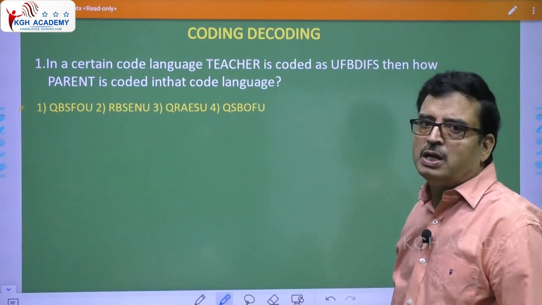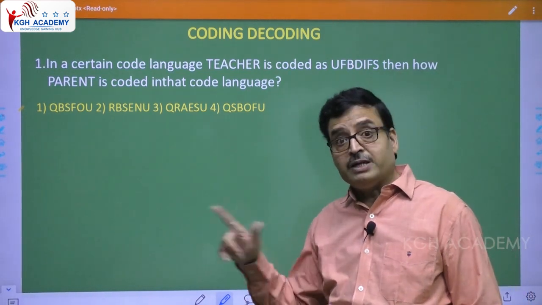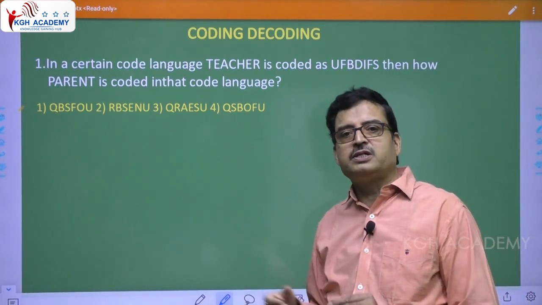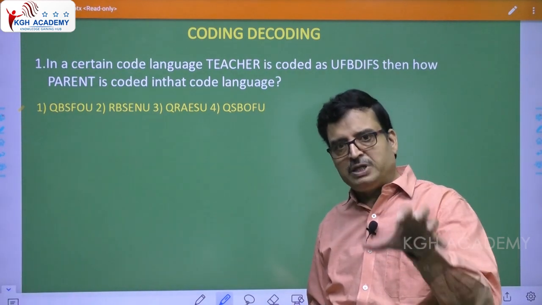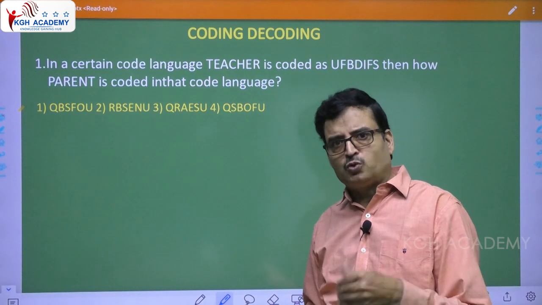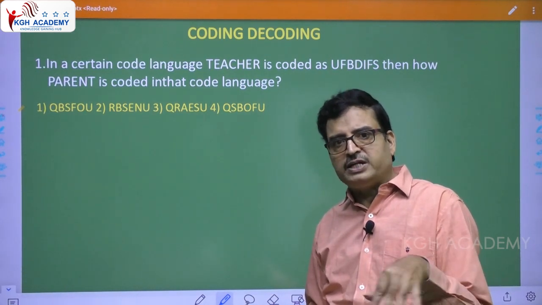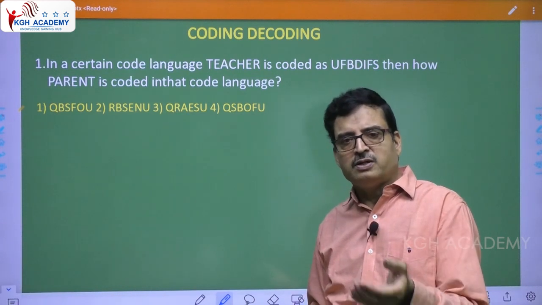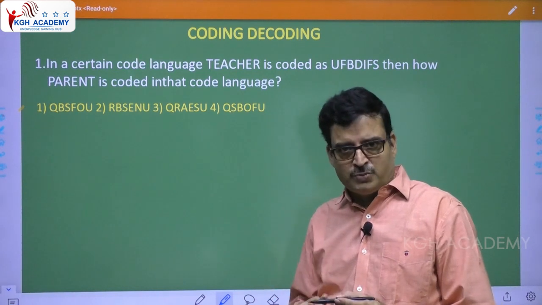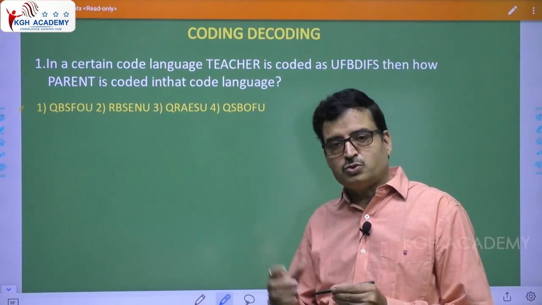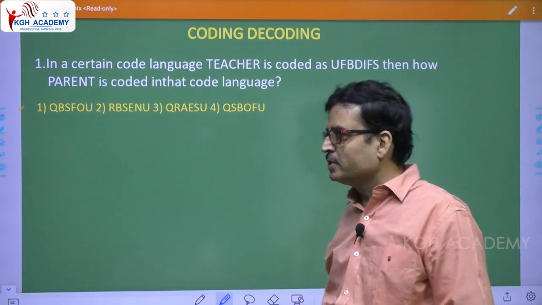First question. Please note, all the questions I am discussing are picked up from SI previous year papers. It could be either APSI or Telangana SI, not only SI, but any state government exam, for example, jailer. In this way we have picked up those questions, and some questions we have added as per the syllabus. Clear? Every question matters a lot.